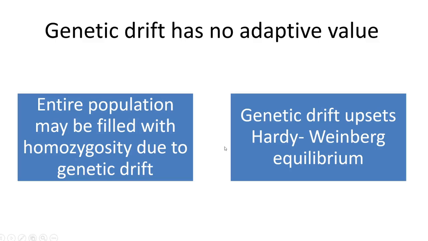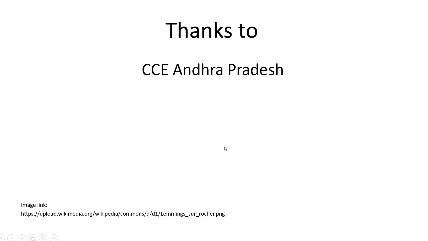So this is about the concept of genetic drift. Let me sum up. Genetic drift is nothing but the change in the frequency of genes. Normally, due to genetic drift, homozygosity will be selected, and genetic drift doesn't differentiate between useful and non-useful characters. The concept of genetic drift was proposed by Sewall Wright, hence it is also known as the Sewall Wright effect. Genetic drift has no adaptive value, always occurs in small populations, and is accelerated by the founder's principle and also the bottleneck effect.